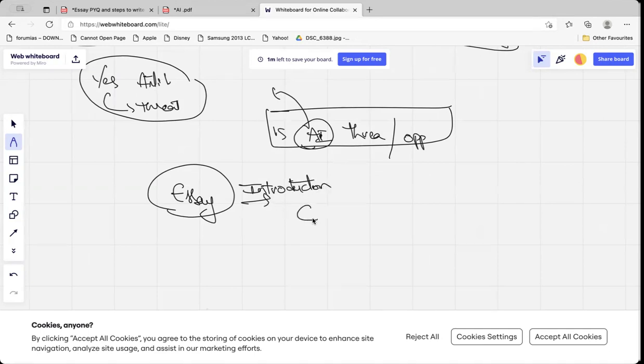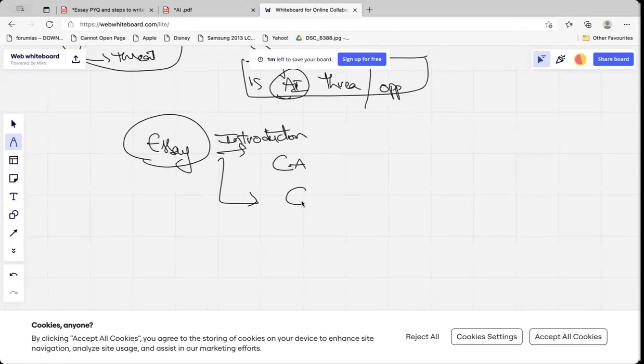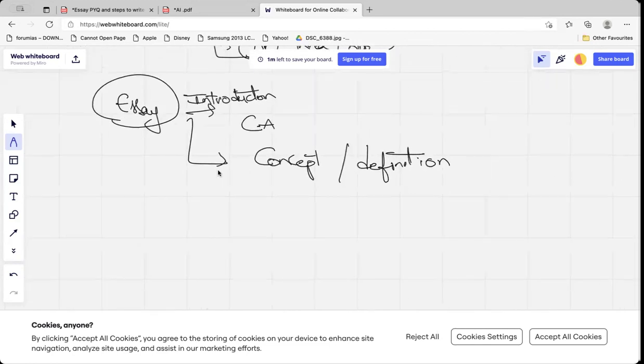from current affairs. You can also use a concept or definition. You can also use anecdotes. Anecdotes means stories.